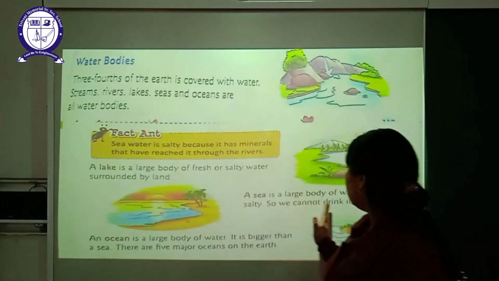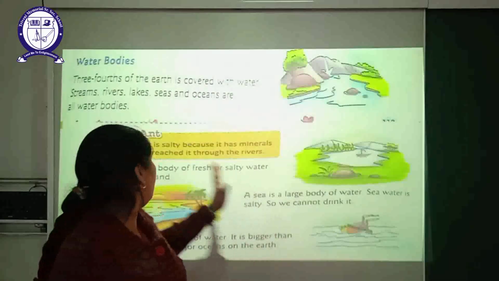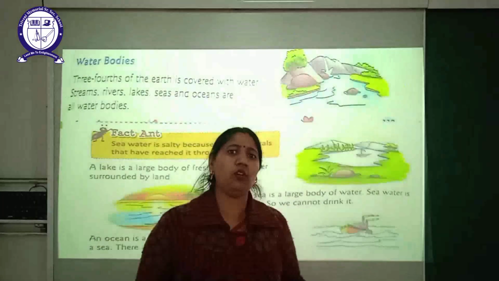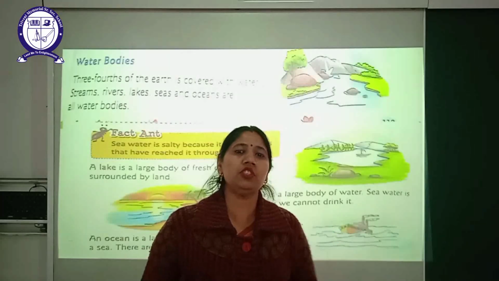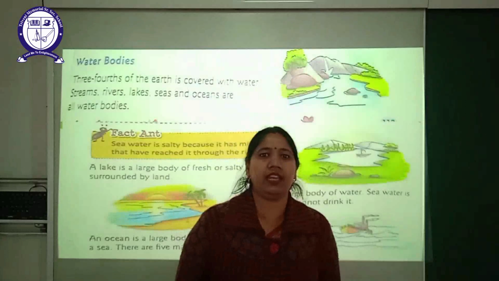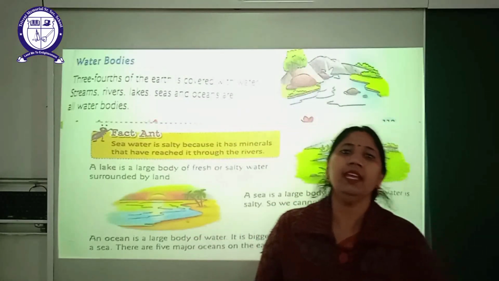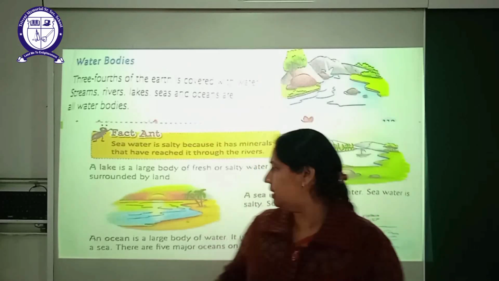Next is sea. Sea is a large body of water. जो sea होता है वो large body होती है बेटा. और जो lake होती है उसकी जो वो body होती है वो small body of water होता है. Sea water is very salty. We cannot drink it. It is not fit for drinking because it is very salty and it contains minerals.